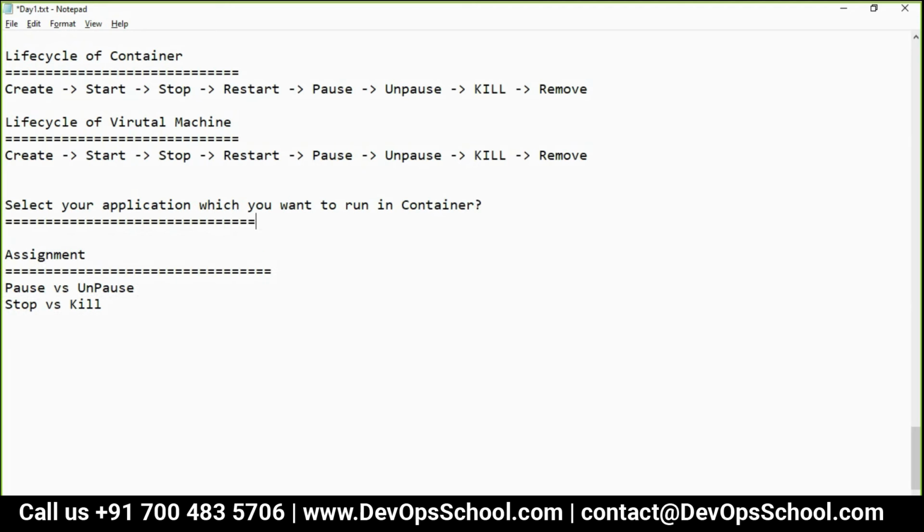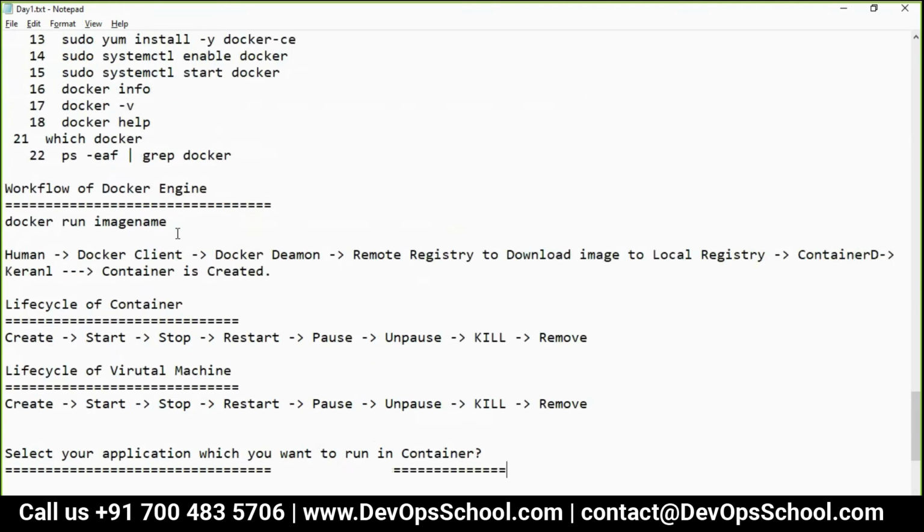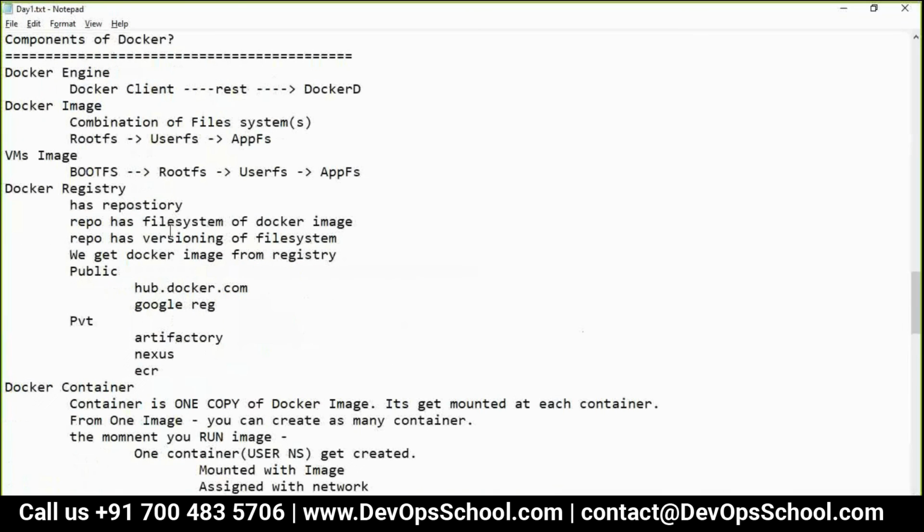See guys, inside a container what can you run? You can run a root file system also. Root file system means Ubuntu, Fedora, Debian flavors. Ubuntu has APT and CentOS has YUM. You can run it with the application also. So either you have this one and this one, or you have everything. It's up to you.